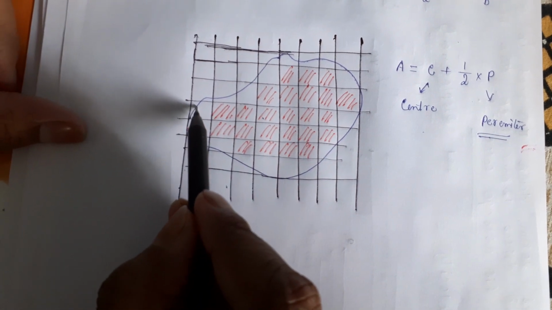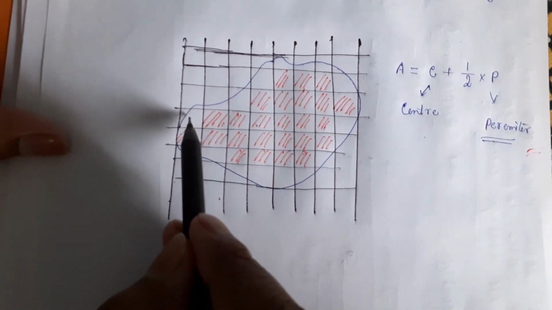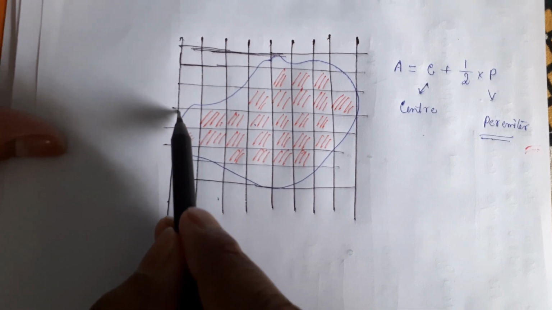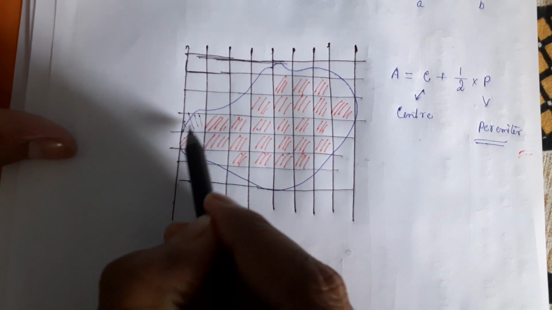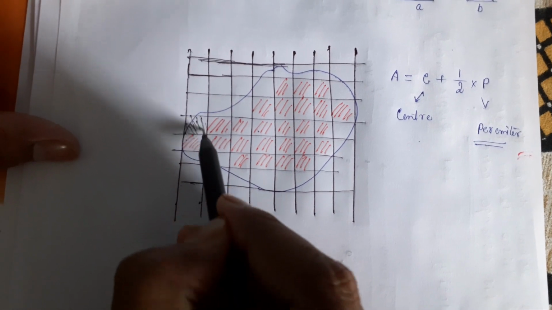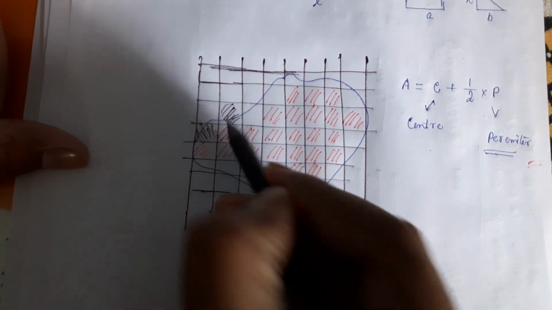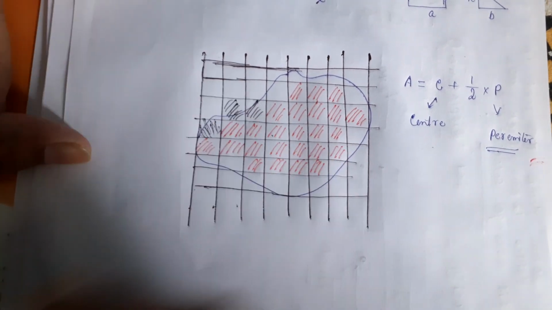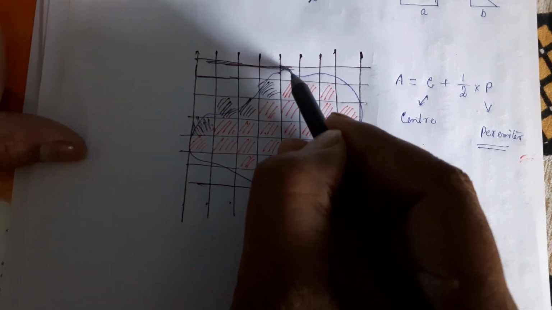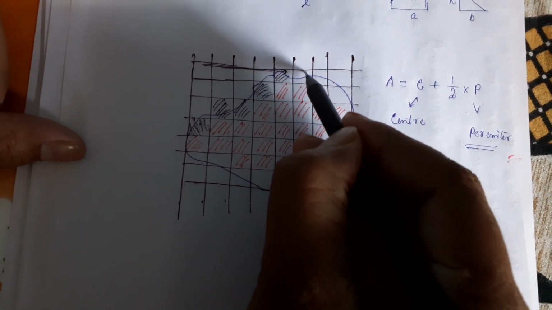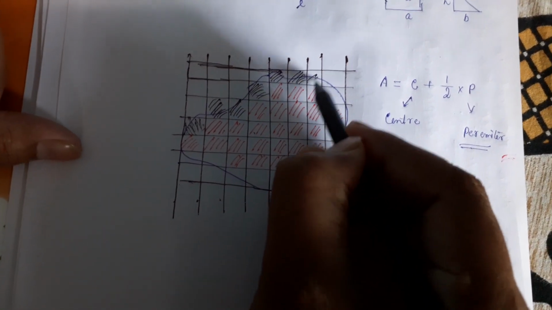So you can see this particular square. Here one line is already just inside this square. So this is one incomplete square. This is also one incomplete square. This is also one incomplete square. This one also incomplete square.